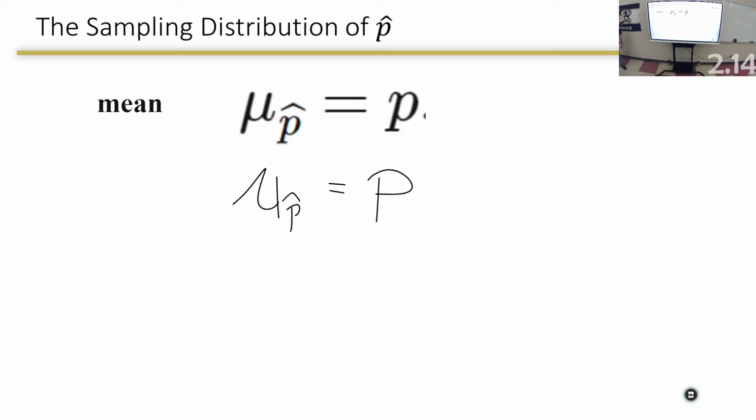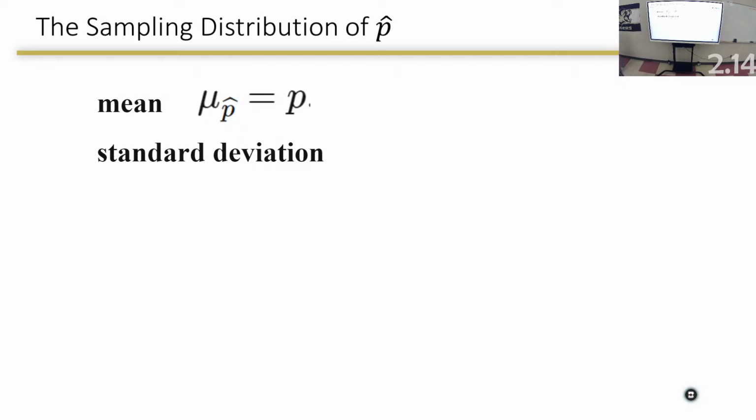So now we know the center, now we know the shape, now we need to talk about the spread or the variability. What we talked about on Monday, we said what? As my sample size increases, the variability decreases. And so we have to have some kind of formula that's going to associate the spread with that sample size. We're going to call it the standard deviation. If you want to call it variability, you can.